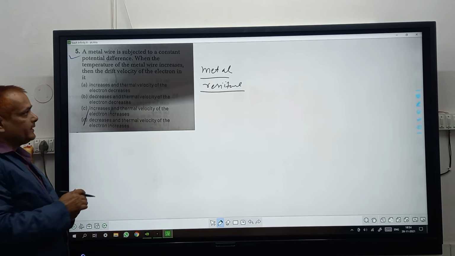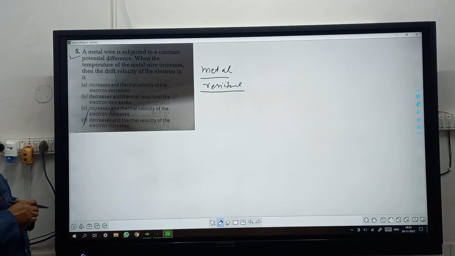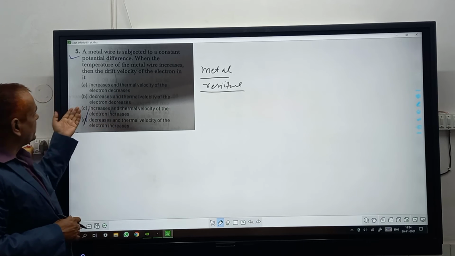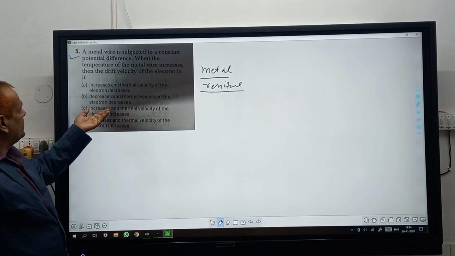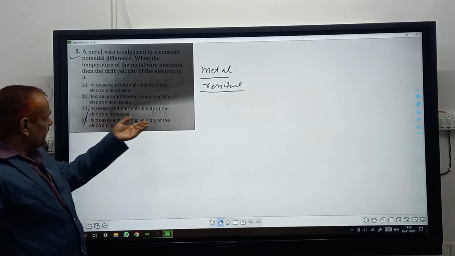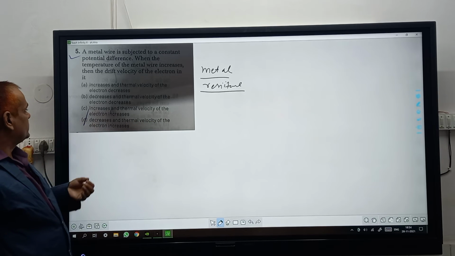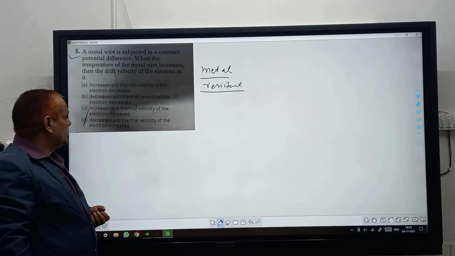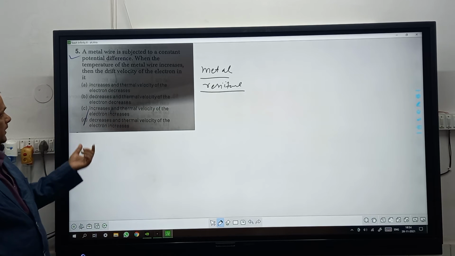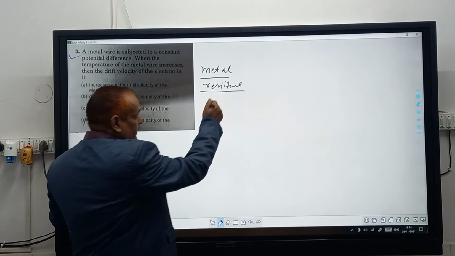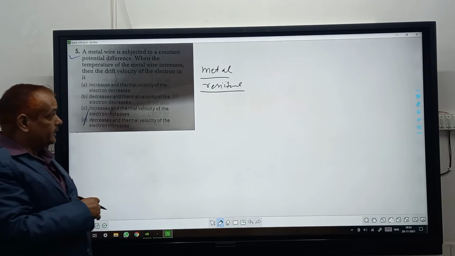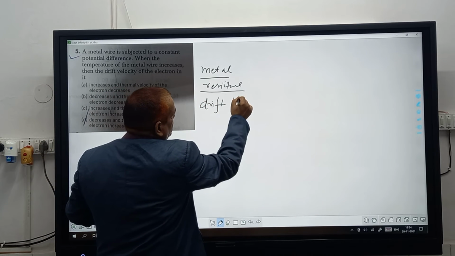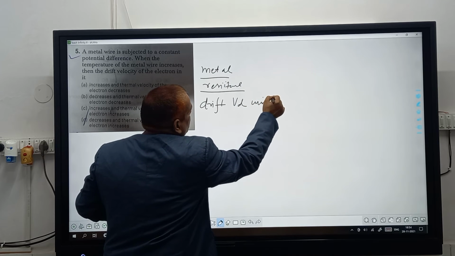Okay. So in the case of metals, the options are: increases the thermal velocity of the electron, decreases; thermal velocity of the electron decreases, increases; and thermal velocity of the electron increases, decreases. What will decrease? Drift velocity of the electron will decrease and thermal velocity of the electron will increase, because resistance will increase and drift velocity Vd will decrease.